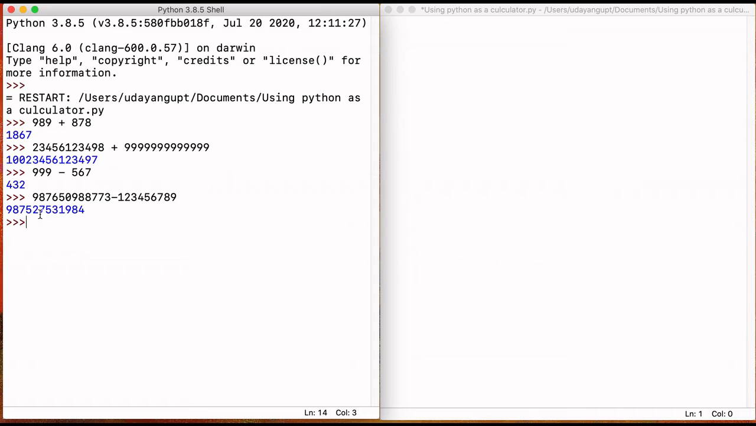And now let's move ahead to multiplication. For multiplication we need to use star, and we can type the star by pressing shift plus 8. So I write 98 multiplied by 770, 98 multiplied by 878, and the answer is 86,044.